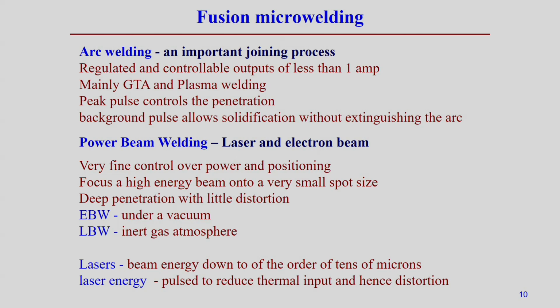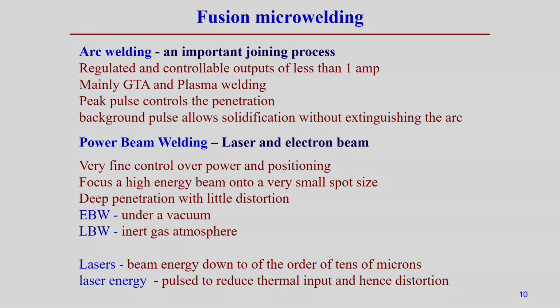But development has also been done in arc welding processes. If you want very small, very precise welding, where the accuracy level and even the length scale are very small, then probably laser or electron beam welding is the most suitable process for the development of micro welding systems. Laser beam energy down to the order of tens of microns is possible, and pulsation reduces the thermal input as well as the distortion. That is the advantage of using pulse laser mode in micro welding processes.